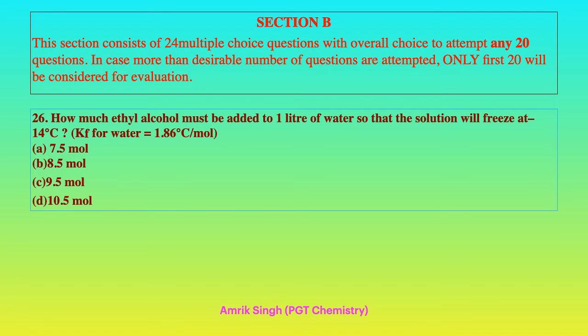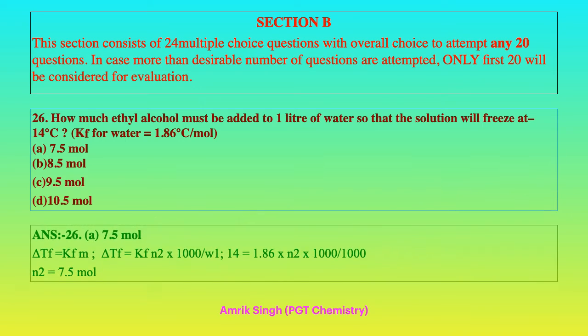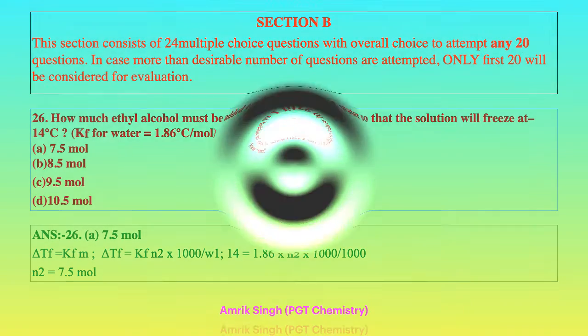Question 26: how much ethyl alcohol must be added to 1 liter of water so that the solution will freeze? This is from the chapter Solutions, depression in freezing point, a numerical that we will have to solve. Therefore, please prepare the colligative properties numericals: depression in freezing point, elevation in boiling point, and osmotic pressure. One question will be asked from here. The question is already solved, you know the question.